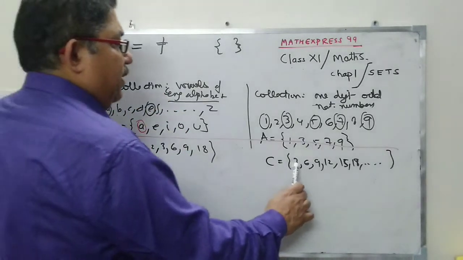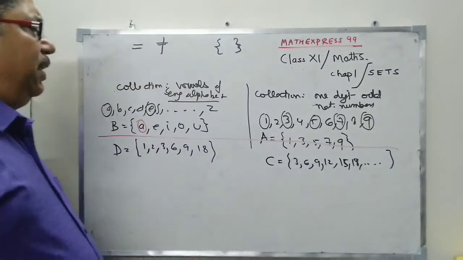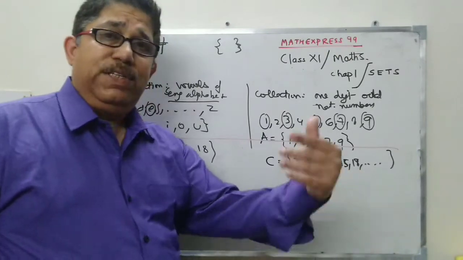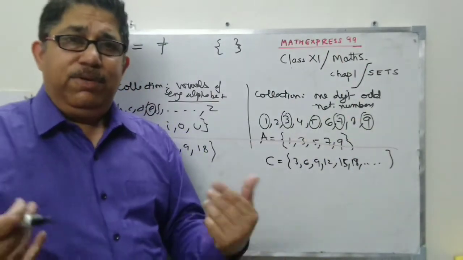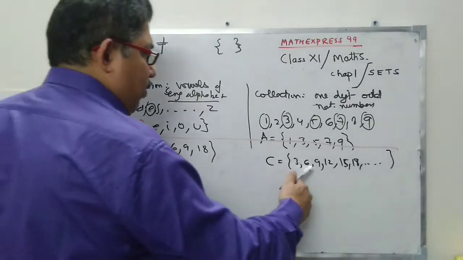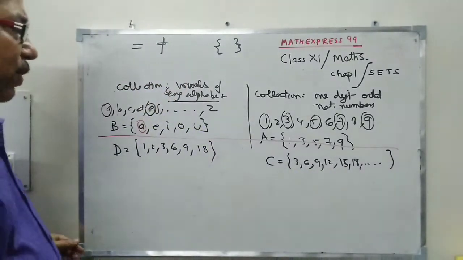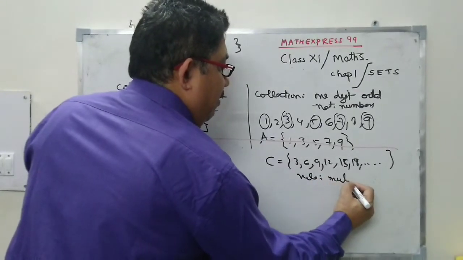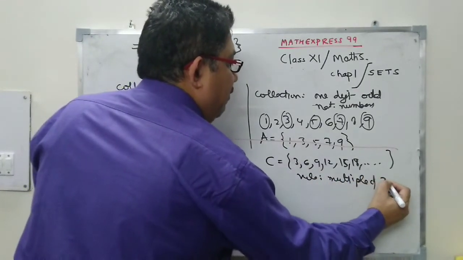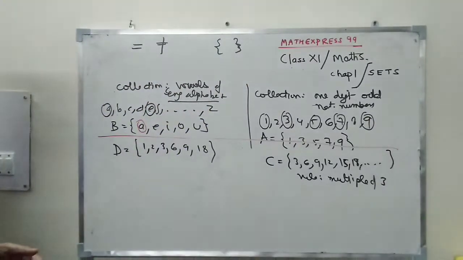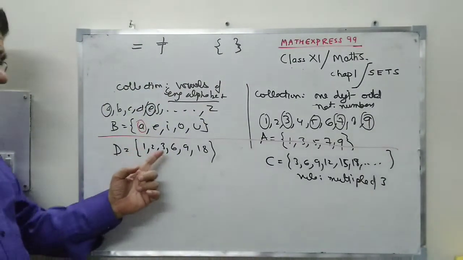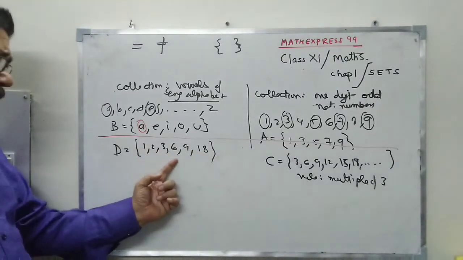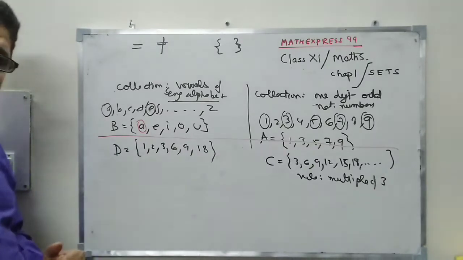So what is the rule here? 3, 6, 9, you can see this is the table of 3. 3 into 2, 3 into 3, 3 into 4, 3 into 5, 3 into 6 and so on. So what rule is being followed here? The rule followed here is that you have multiples of 3. Can you guess the rule being followed here? You see, 1 into 18 is 18, 2 into 9 is also 18 and 3 into 6 is also 18.